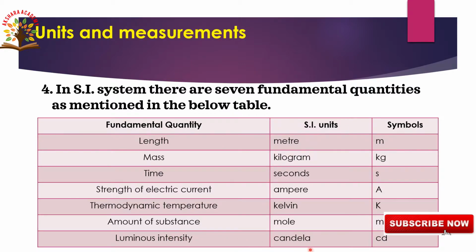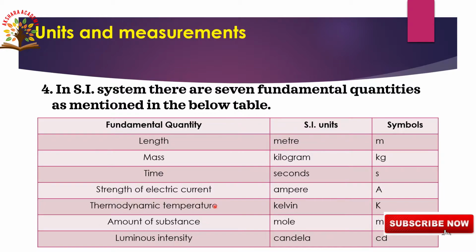Luminous intensity, candela, symbol cd. So: length m, mass kg, time s, electric current A, temperature K, amount of substance mol, luminous intensity cd. These are the 7 fundamental quantities with their SI units and symbols.